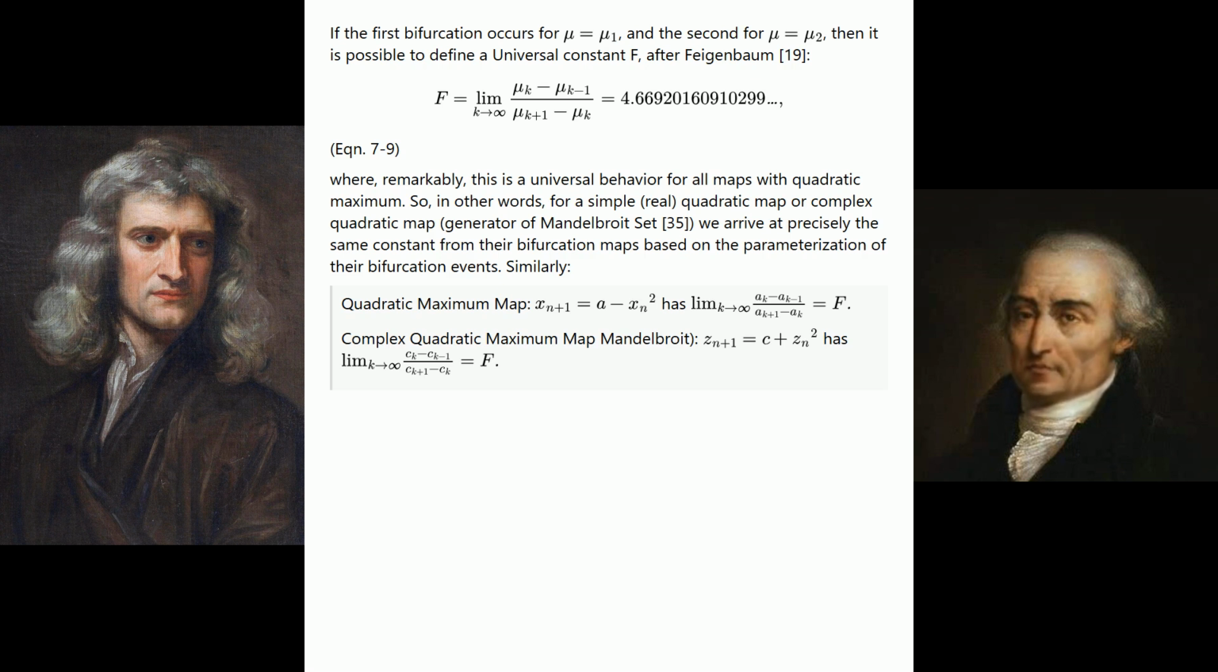Similarly, the quadratic maximum map x sub n plus 1 equals a minus x sub n squared has the limit as k goes to infinity of the fraction with numerator a sub k minus a sub k minus 1 and denominator a sub k plus 1 minus a sub k equals f. The complex quadratic maximum map, Mandelbrot z sub n plus 1 equals c plus z sub n squared, has the limit as k goes to infinity of the fraction with numerator c sub k minus 1 and denominator c sub k plus 1 minus c sub k equals f.